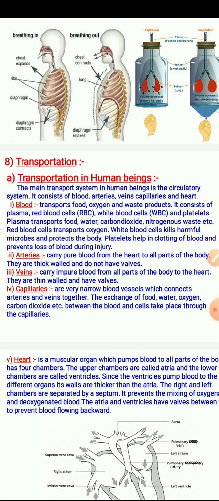The main transport system in human beings is the circulatory system. It consists of blood, arteries, veins, capillaries and heart.